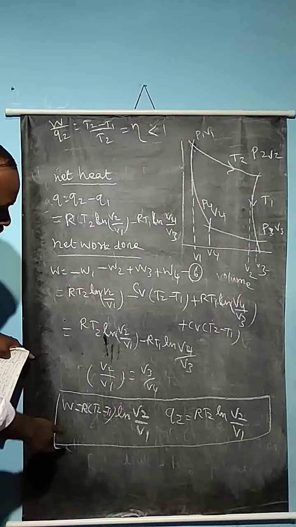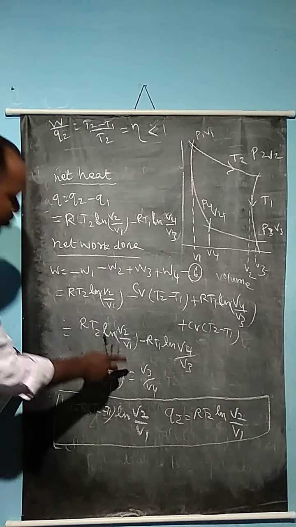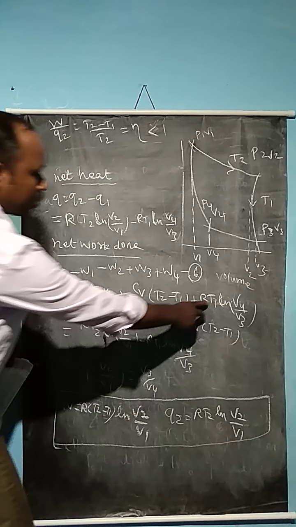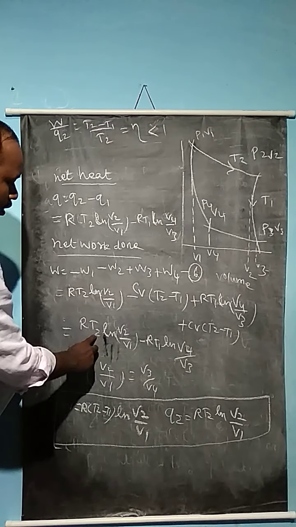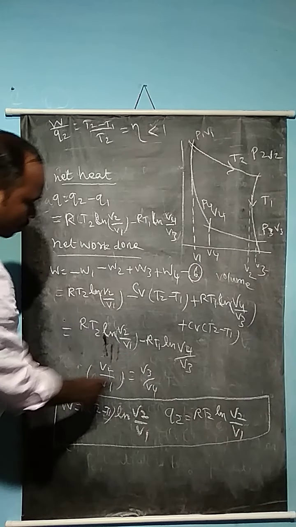So I have put the equation like this: W is equal to R into T2 minus R into T1, that is R into T2 minus T1 ln V2 divided by V1, because these two are equal.